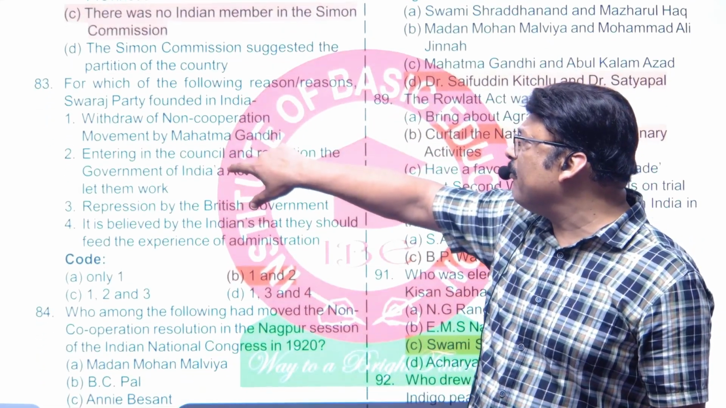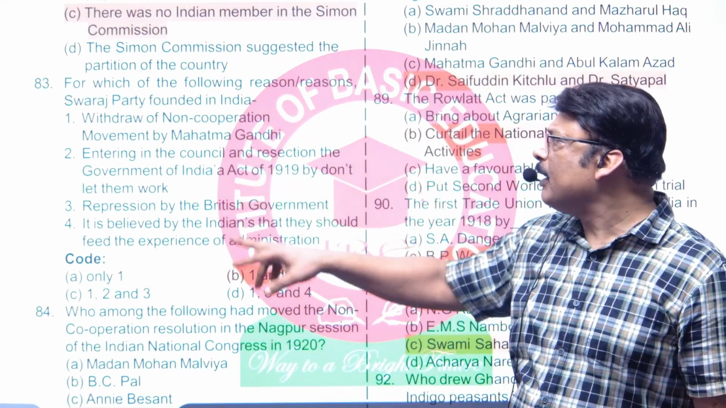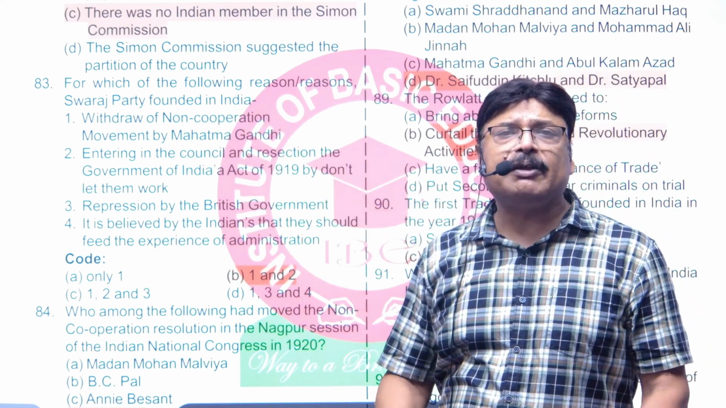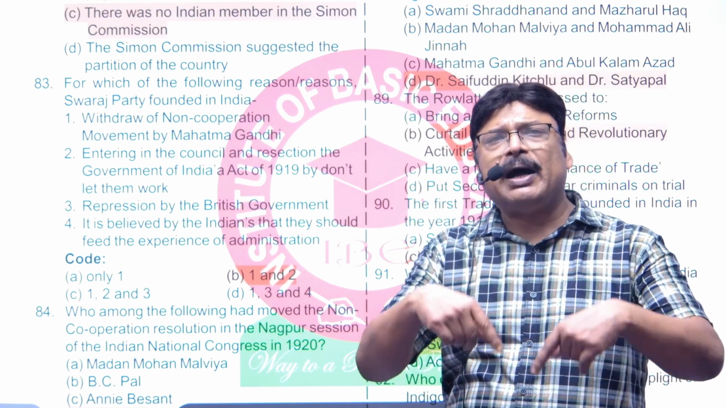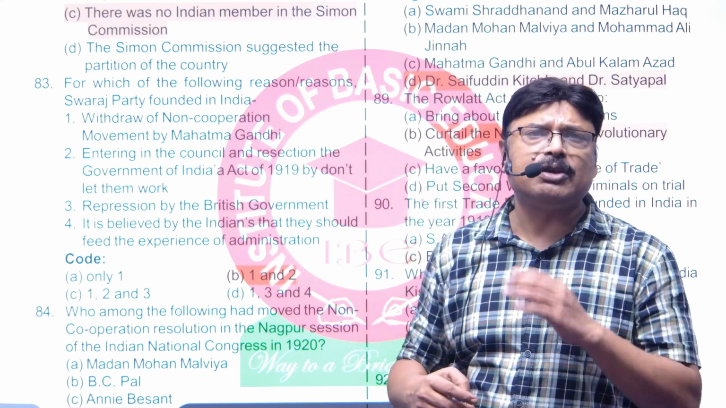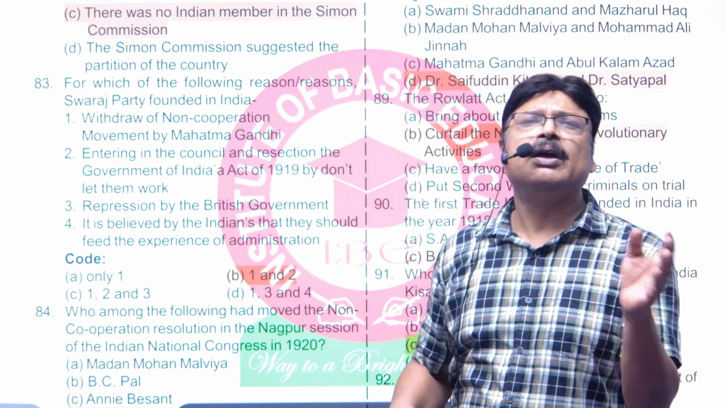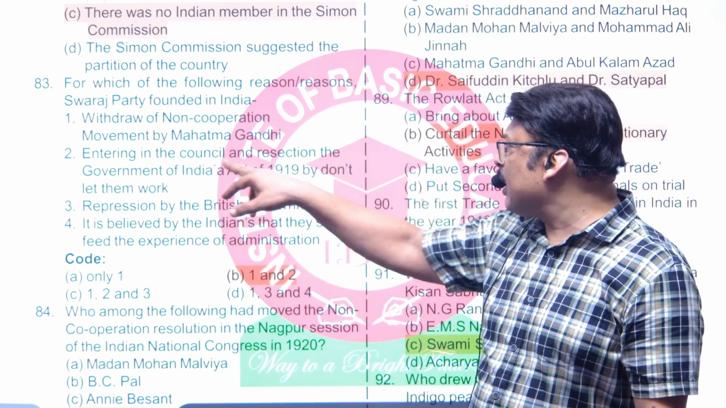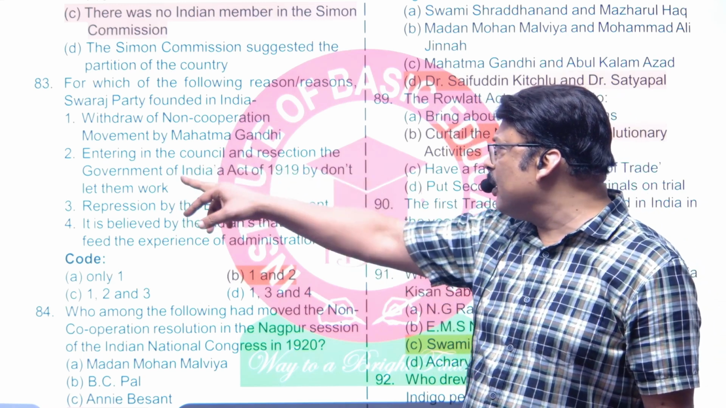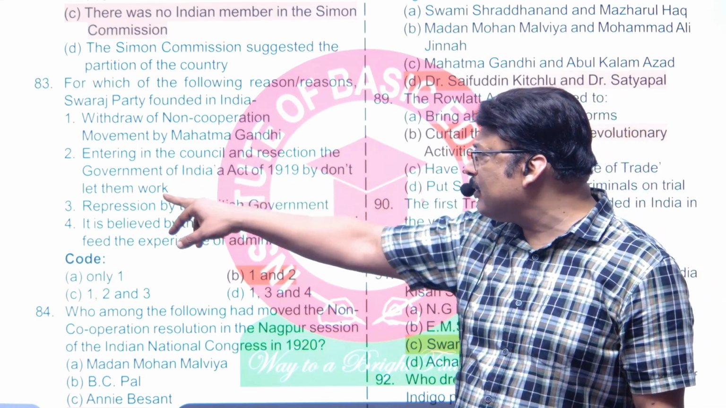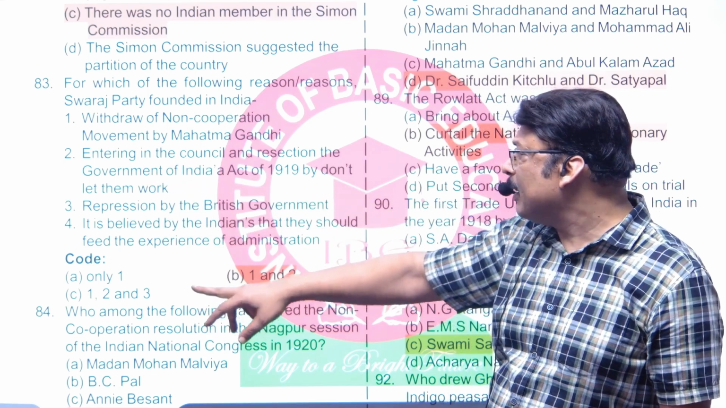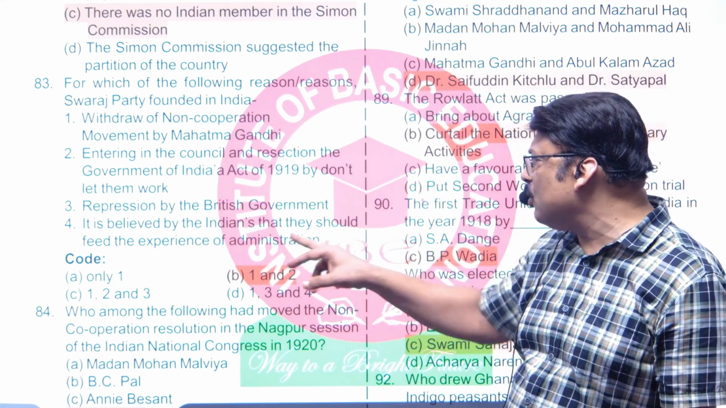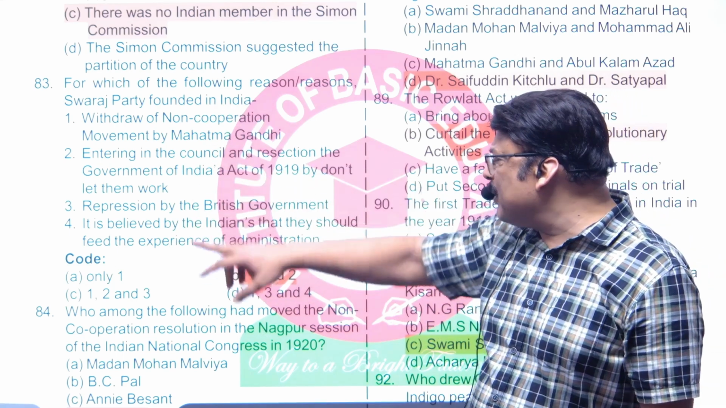Now, question number 83, for which of the following reasons was the Swaraj Party founded? Obviously, it was founded because it wanted to participate in the 1923 election, which was going to occur as per the provision of Government of India Act 1919. So, obviously, entering the council and rejecting the Government of India Act by not letting them work, the second is perfectly fine. Repression by British government, no. Answer is obviously 1 and 2, right?